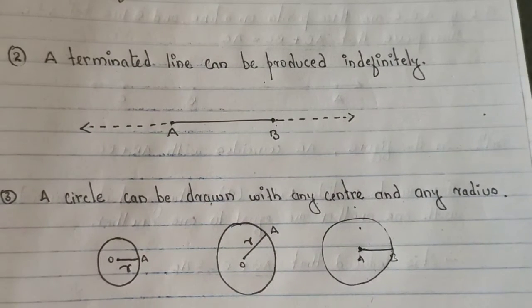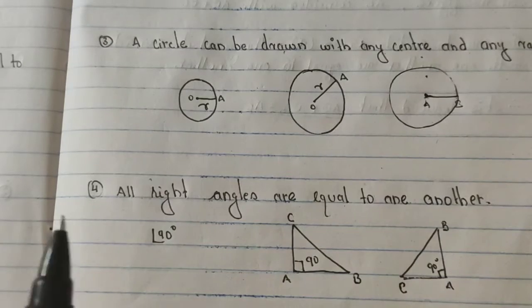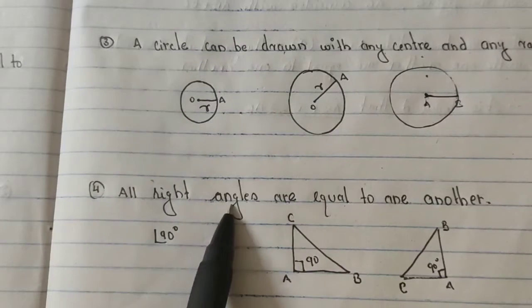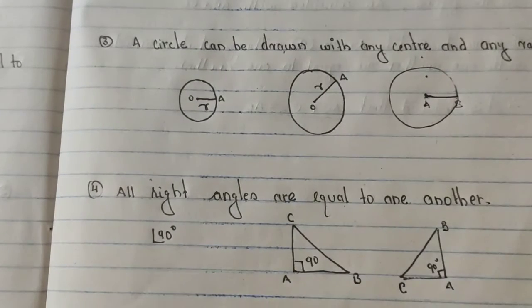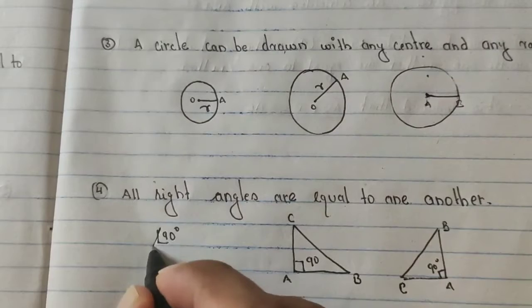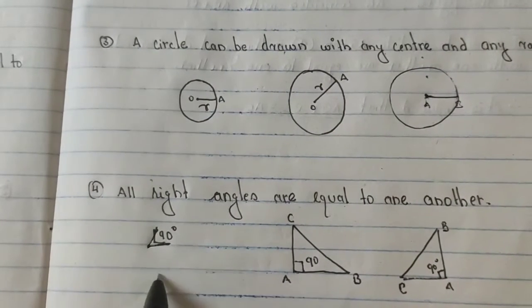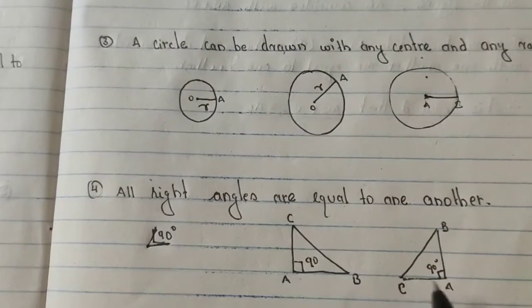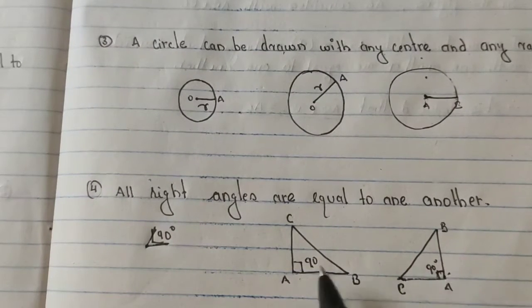Now moving to the fourth one: all right angles are equal to one another. Simple. This is the symbol for the right angle. The right angle is 90 degrees. In any way, if you make an angle of 90 degrees, you will get the same thing, because 90 degrees is the same, only one thing. There is no difference between the angles if they are of 90 degrees.